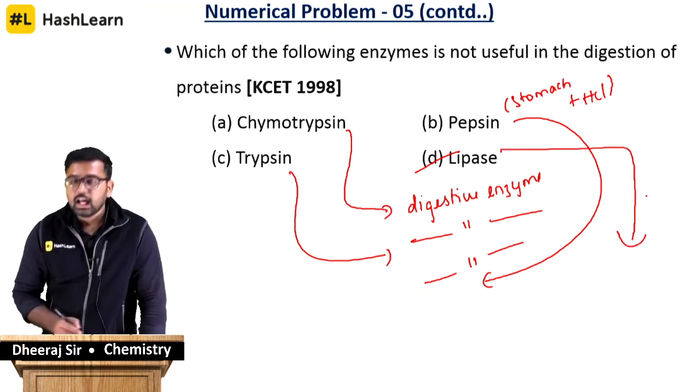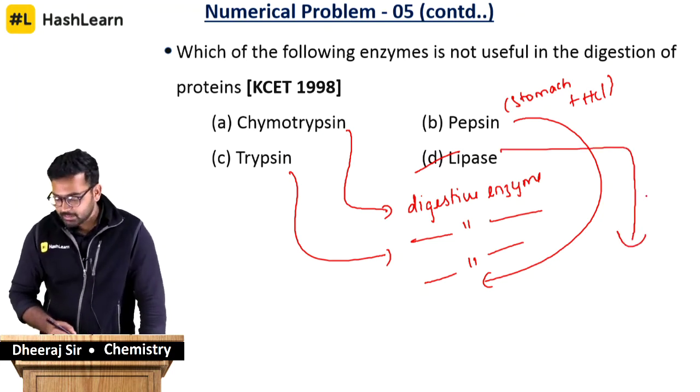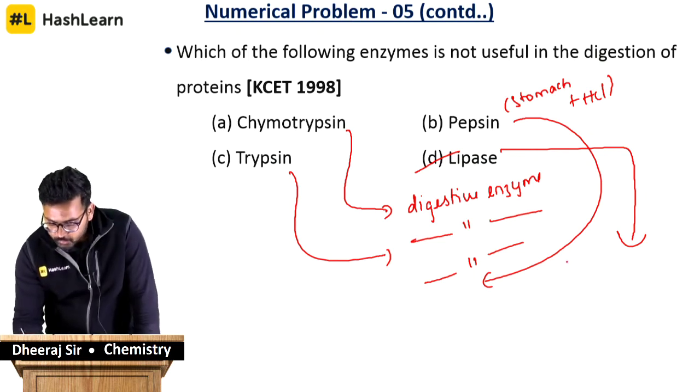Then what does the actual answer, lipase, do? Guys, lipase is simple. Lipase is used for hydrolysis of fat.